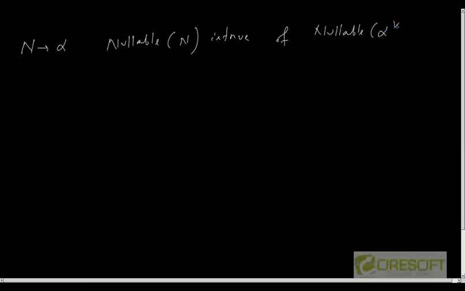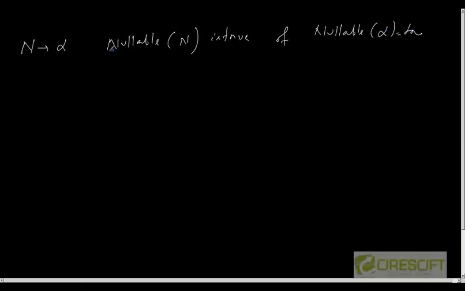So n is alpha, so nullable of n is true if nullable of alpha is true.